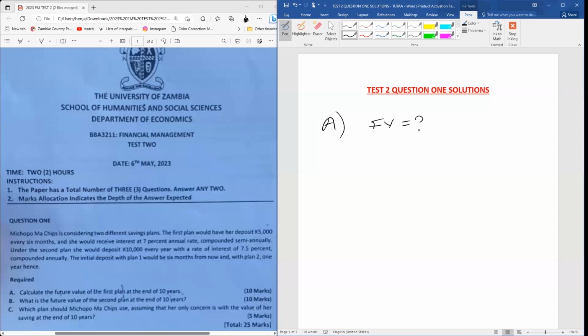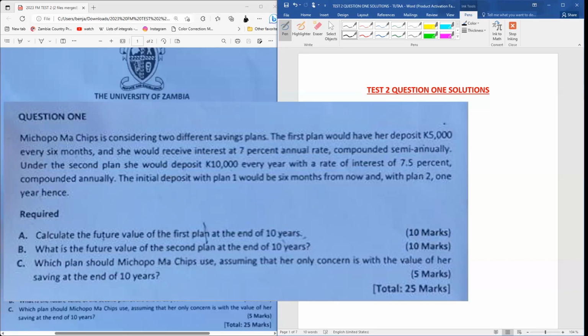So we know that we're dealing with an annuity. Okay, so now we know that we're dealing with an annuity, but what kind of annuity is this? To understand that, let's go back to the end of question 1 here, not the required part, just before the required part, the part which says the initial deposit with plan 1 would be 6 months from now.